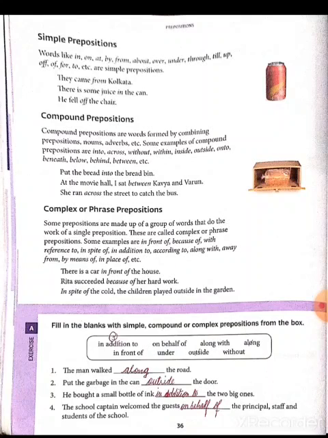Some examples are: in front of, because of, with reference to, in respect of, in addition to, according to, along with, away from, by means of, in place of, etc. Example: there is a car in front of the house. In front of, it is a complex preposition.